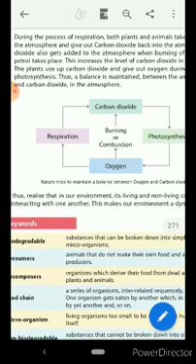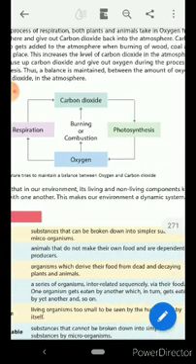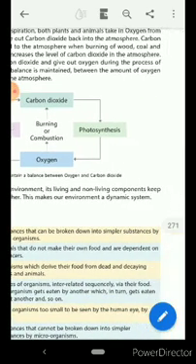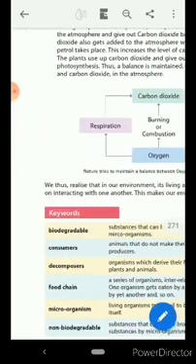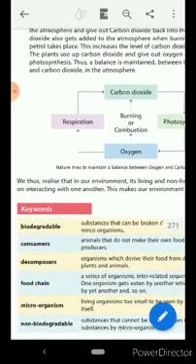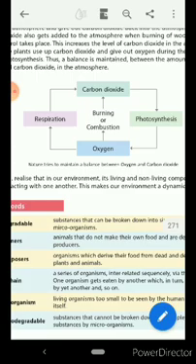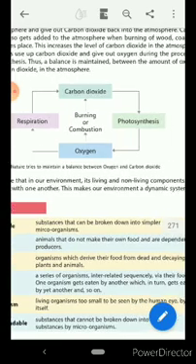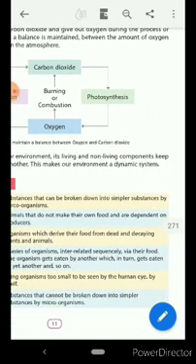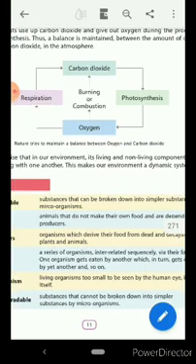We thus realize that in our environment, its living and non-living components keeps on interacting with one another. This makes our environment a dynamic system.